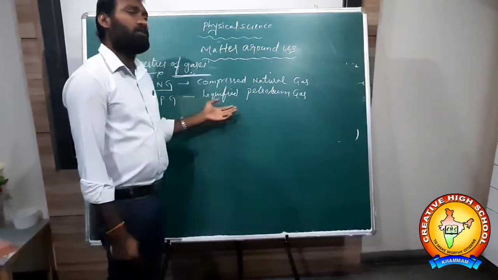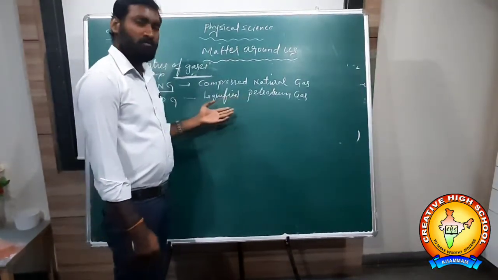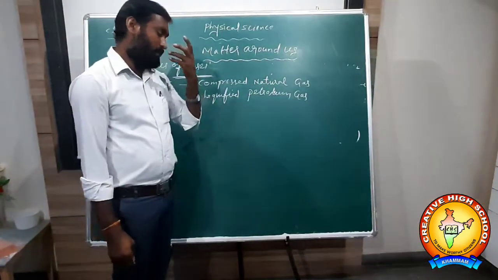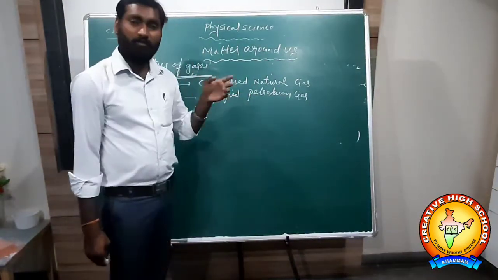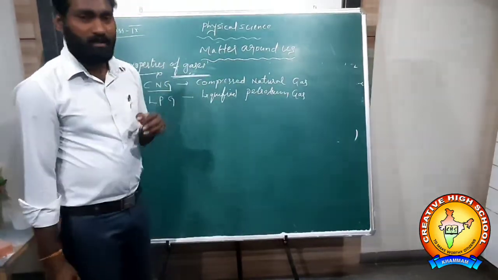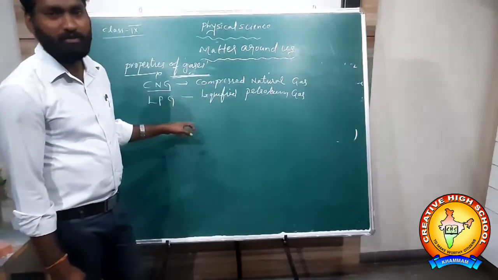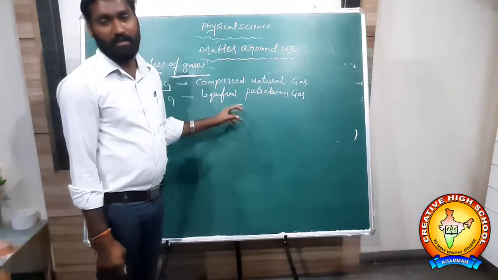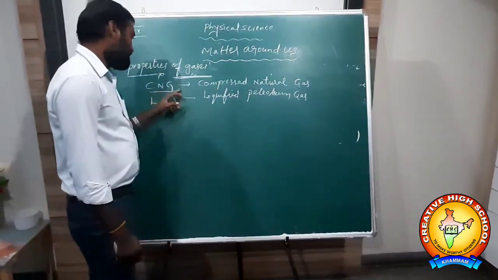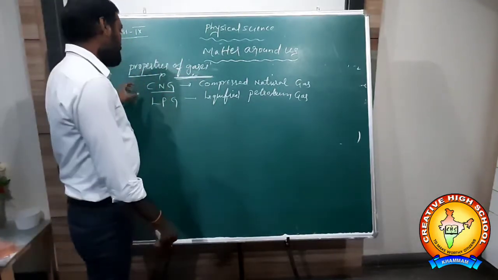LPG: ten years back, we were using coal and sticks for burning purposes. Now in every home we are using LPG gas, liquefied petroleum gas. When petroleum gases are burned, they don't produce any polluted gases. They don't pollute the atmosphere. That's why we are using them nowadays. All are using CNG gas for vehicles and automobiles.